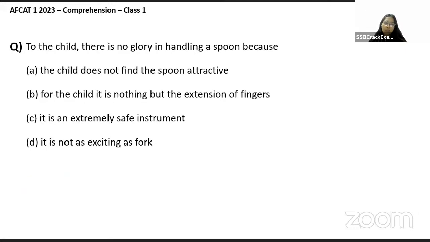To the child, there is no glory in handling a spoon. Why? What is the reason for this child? The child does not find the spoon attractive. For the child, it is nothing but the extension of fingers. It is an extremely safe instrument, or it is not as exciting as fork. देखो, फोक और स्पून को तो एक ही कैटेगरी में डाला गया है, तो फोक वाला तो हटा ही दो.